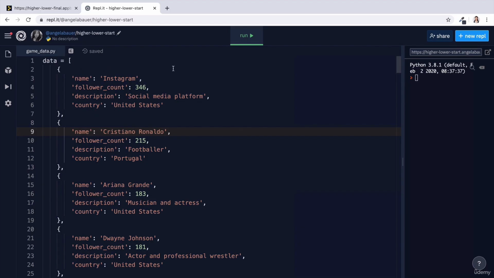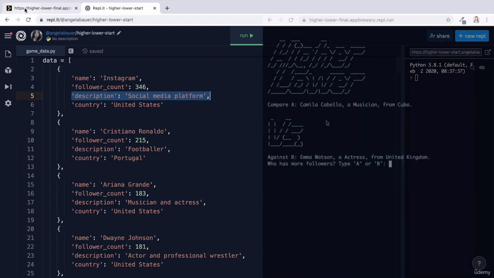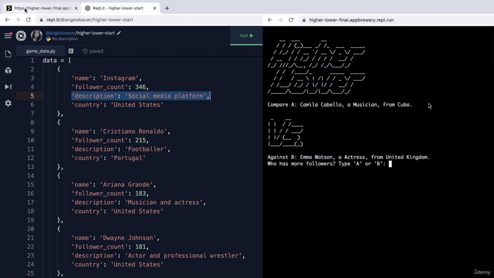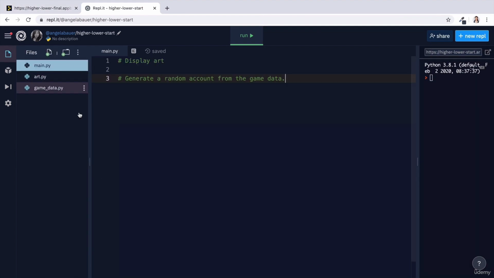Now, the next thing you'll notice is that the data contains many key value pairs, the name of the account, the description, etc. But when we display it, it's all nicely formatted. The name, and then what they do, and then where they're from. We'll have to add that as probably another problem to solve. How do we format the account data into a printable format?